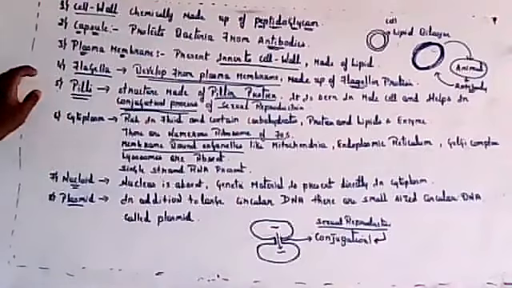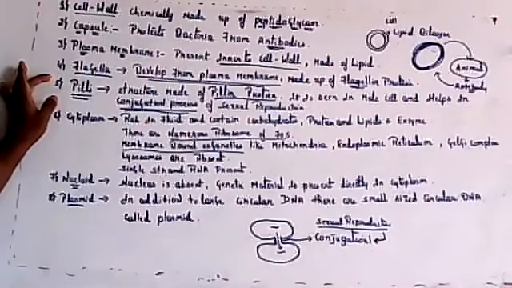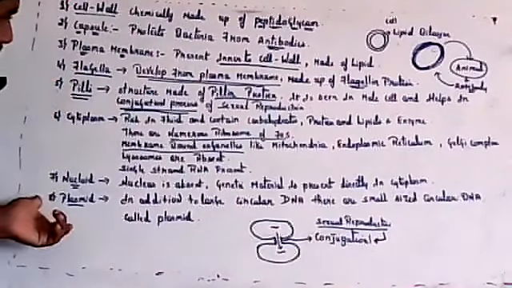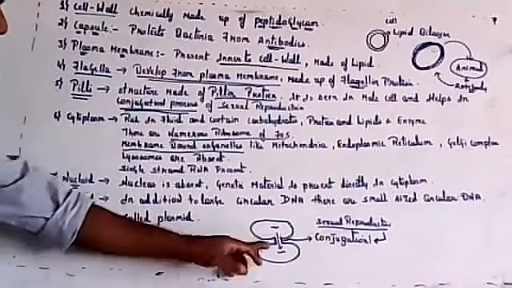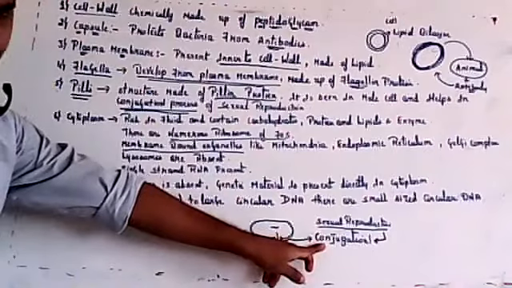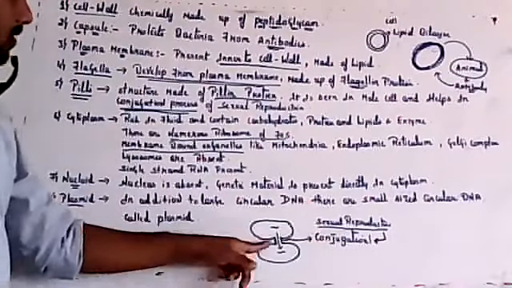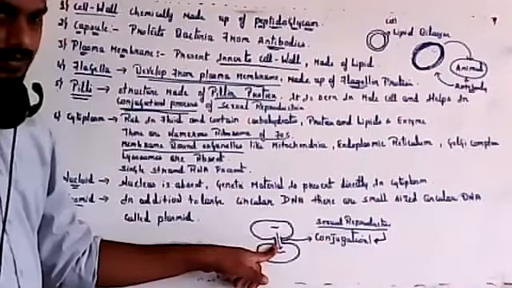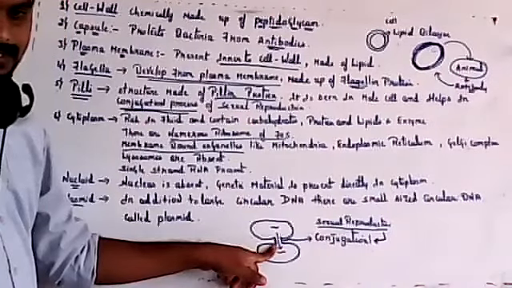You can write this simultaneously while I'm explaining. So pili will help in sexual reproduction, and one such type is conjugation. In conjugation you have a tube-like structure, and that is nothing but your sex pili.